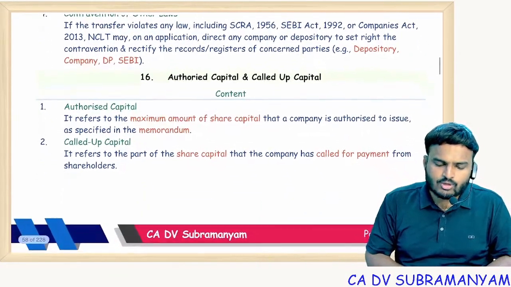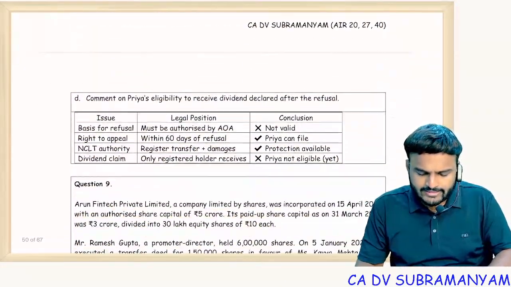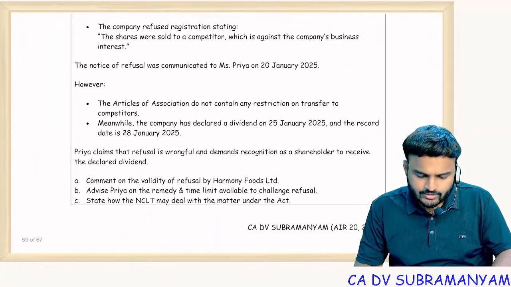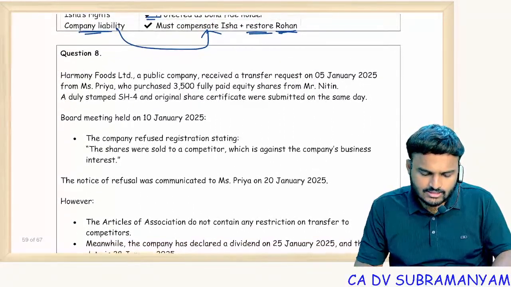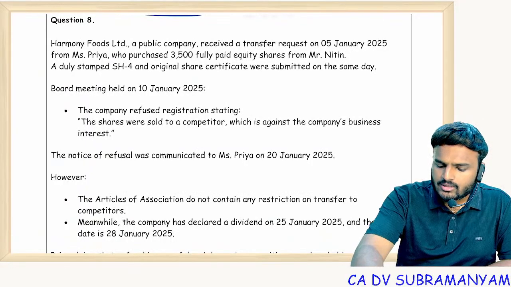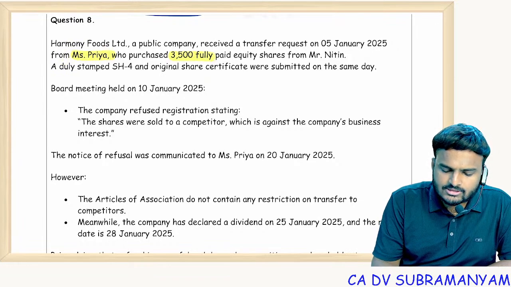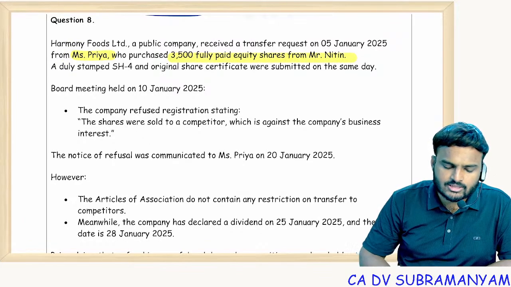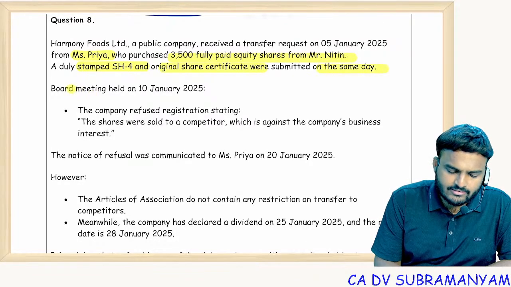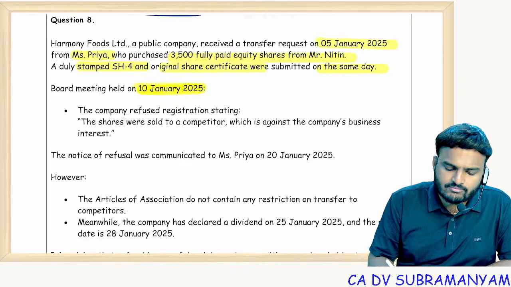Okay, a small section, but based on this also there are exceptional questions, two different questions on sections 58 and 59. Let's see. Harmony Foods Limited, a public company, received a transfer request on 5th January 2025 from Ms. Priya, who purchased 3,500 fully paid up equity shares from Mr. Nitin. A duly stamped SH-4 and the original share certificate were submitted on the same day. Board meeting was held on 10th January 2025.